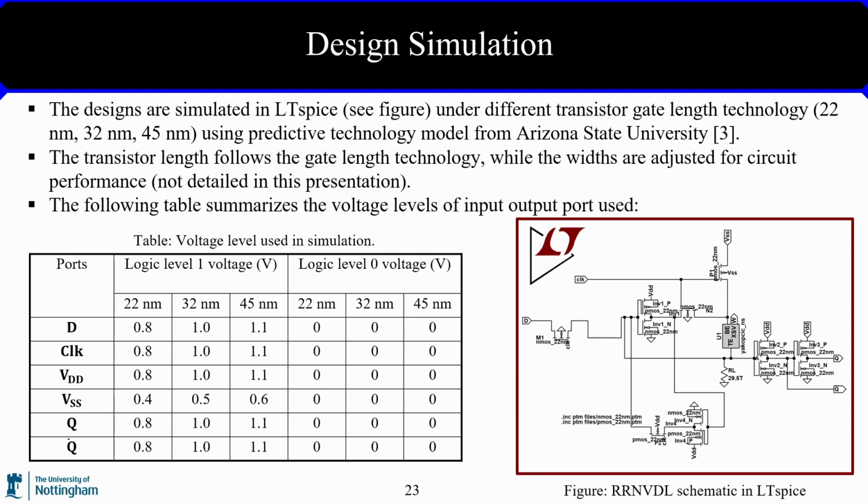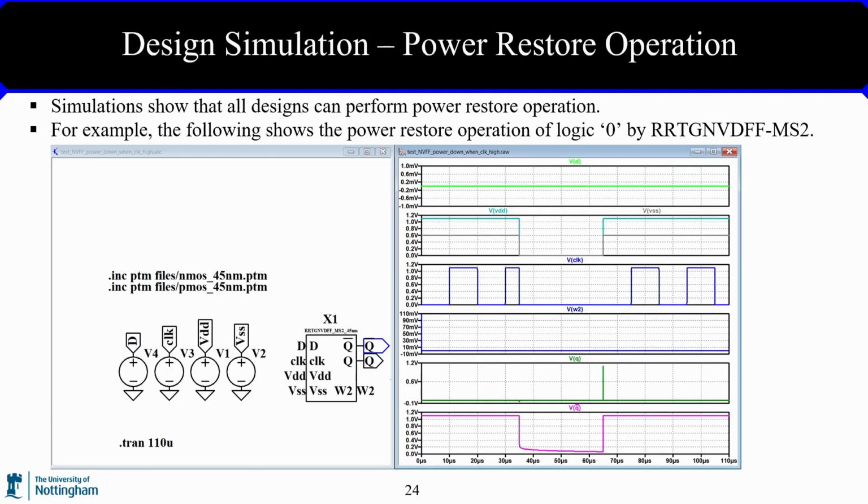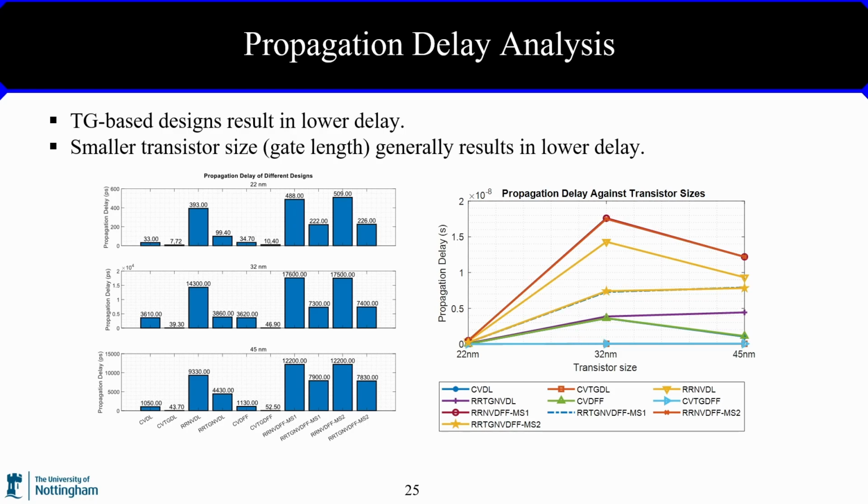The following table summarizes the voltage levels of input and output port used, where lower voltage is used for smaller transistor. Through LTspice simulation, all the non-volatile D flip-flop designs are verified to be able to operate under power restore operation. The following figure shows an example of the simulation result using RRTG VDFF MS2 in 45 nanometer transistor model. Next, the propagation delay analysis was also carried out for the designs. Propagation delay is calculated as the average of low to high and high to low clock to Q delay of the D latch and also the flip-flop.